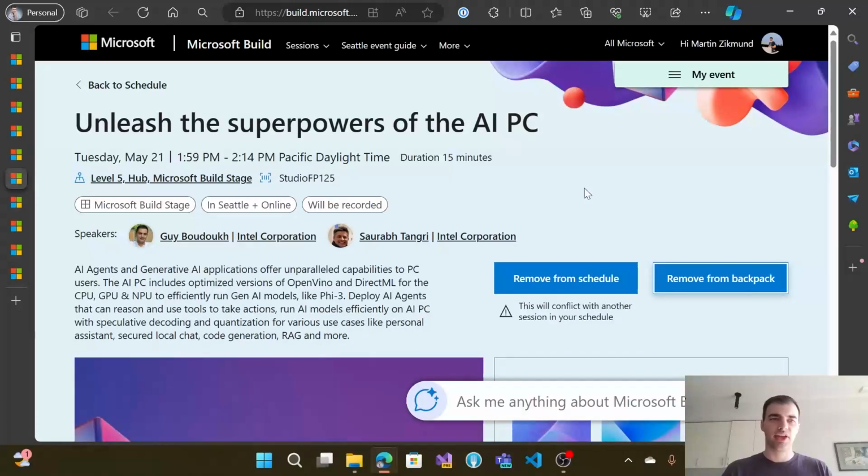Next, there is a session called Unleash the Superpowers of the AI PC. Again, kind of a follow up to the announcements from today, which were about the new range of AI-driven PCs. So this will be about how AI models are running directly on the metal on the PCs themselves, and how developers can utilize those models in their applications.